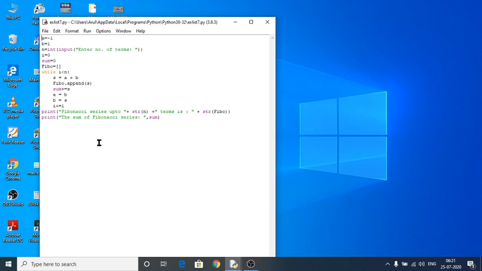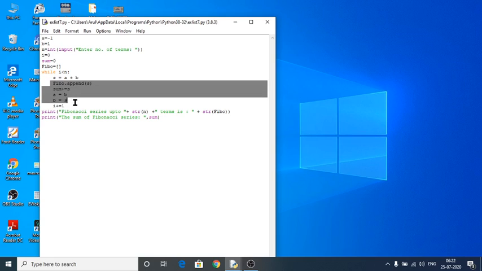See here, a value is minus 1, b value is 1, so how many number of terms I have to enter here. Before that, i is equal to 0, sum is equal to 0, because we are going to summarize the Fibonacci series numbers also. Fibo is my empty list, and the values generated by these statements would be added into the Fibo list.